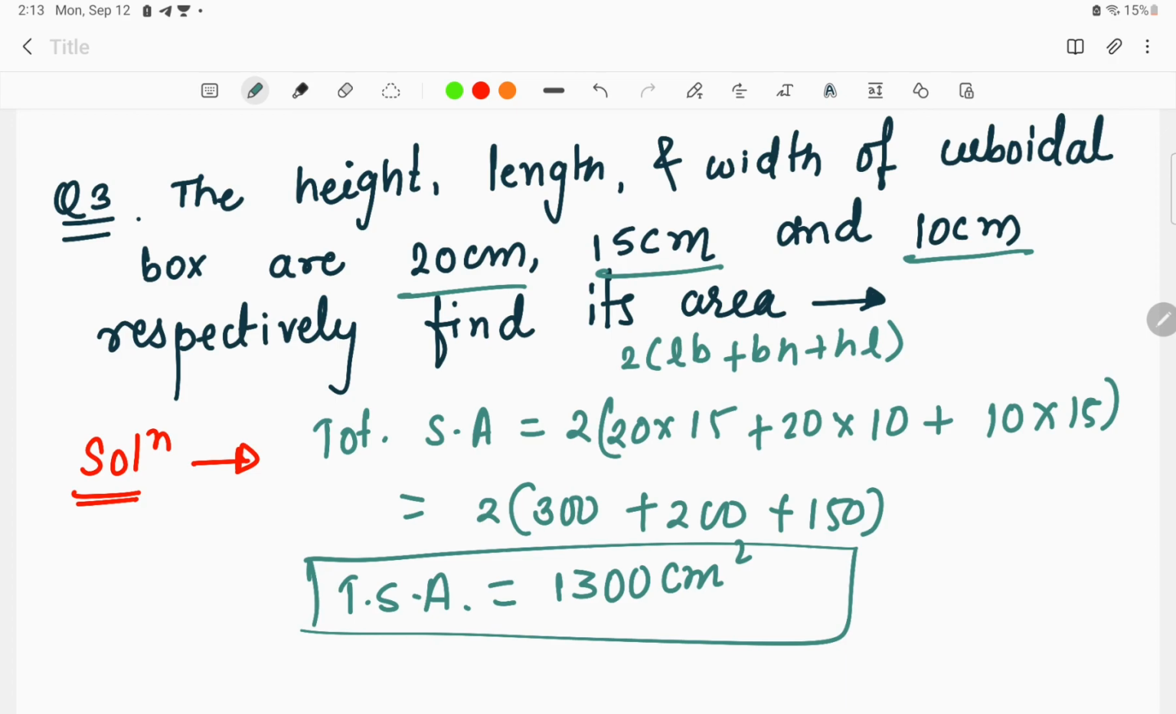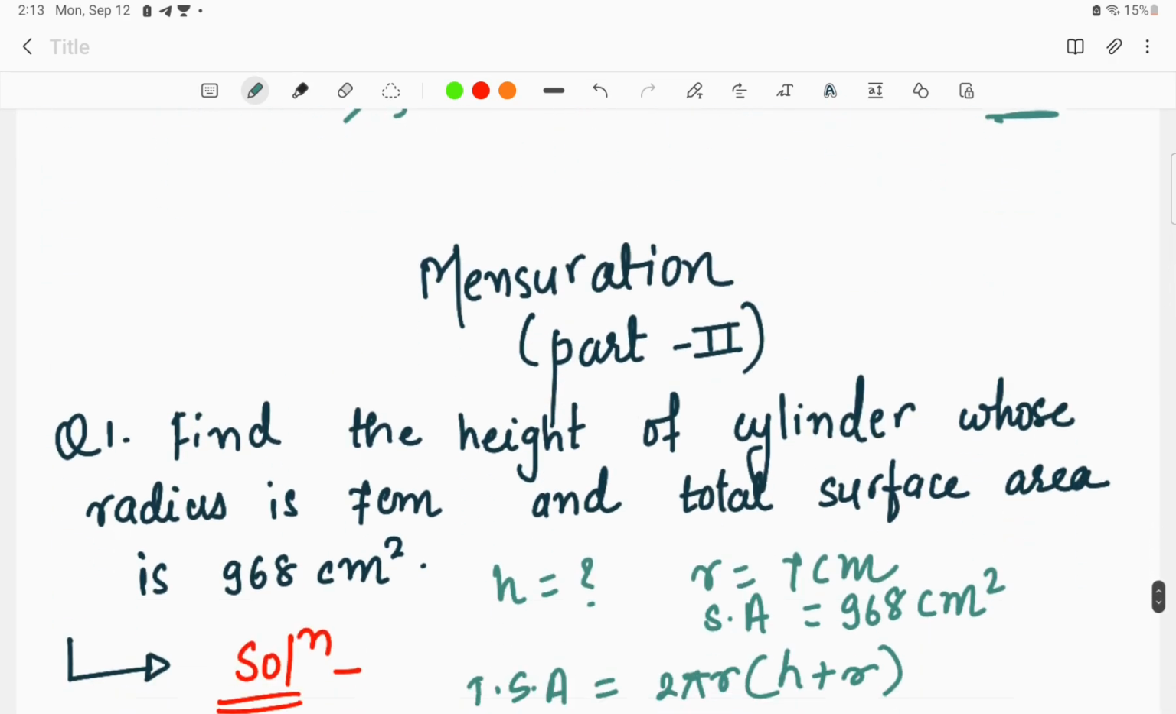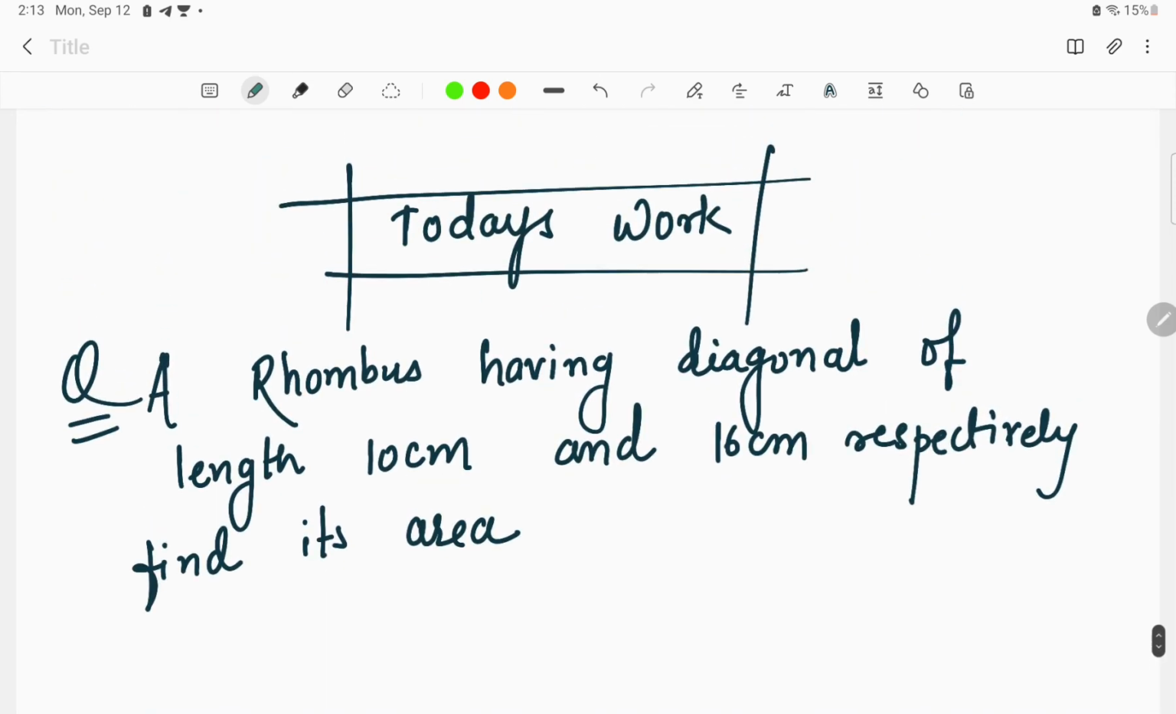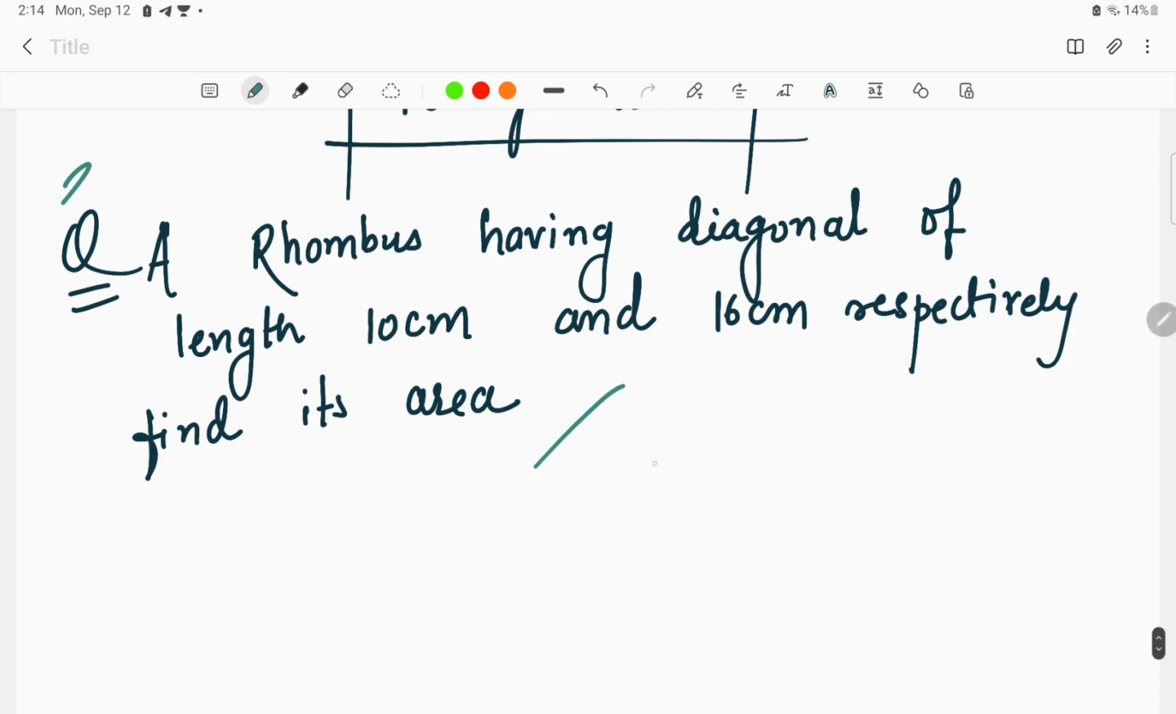So this was the answer to the questions that I had given to you as a part of working for mensuration part number 2. So today's work that I will give you is this question. The question given here is a rhombus having diagonals of length 10 centimeter and 16 centimeter. One diagonal is of 10 centimeter, another one is of 16 centimeter. We have to find the area. The diagonal values are given over here.